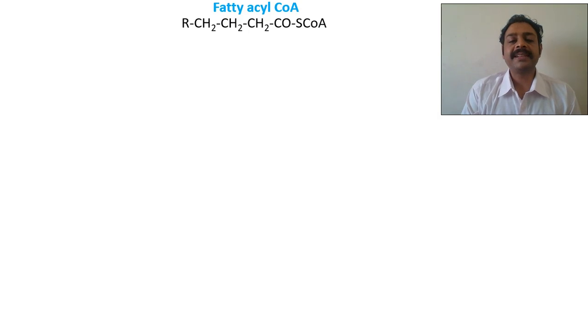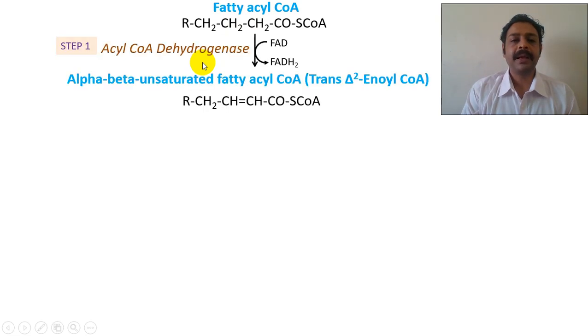Yes. So fatty acyl CoA is inside the mitochondria. See the structure: CH2, CH2, CH2, COOH plus CoA. Now, where do you want to break this? Between the alpha and the beta. Here you have to break it. How are you going to do that? This bond you have to make weak. Am I correct? How do you make this CH2 CH2 single bond, the strongest bond of all, weak? By removal of hydrogen. By removing these two hydrogens by acyl CoA dehydrogenase enzyme, it becomes delta 2 trans enoyl CoA.